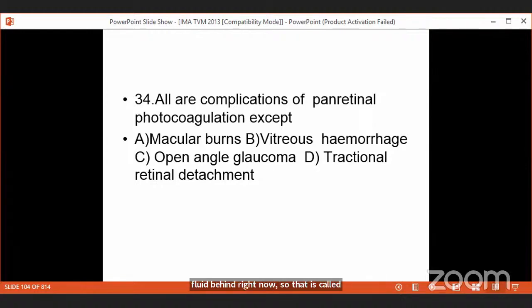Now the retina comes forward and comes to lie behind the lens. And the iris, lens, everything now comes forward, producing angle closure glaucoma. So panretinal photocoagulation can produce angle closure glaucoma, but not open angle glaucoma. So the answer to this question is open angle glaucoma.